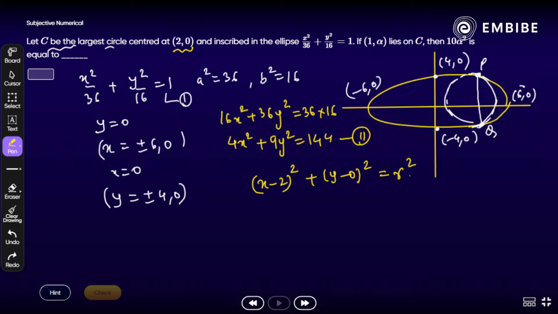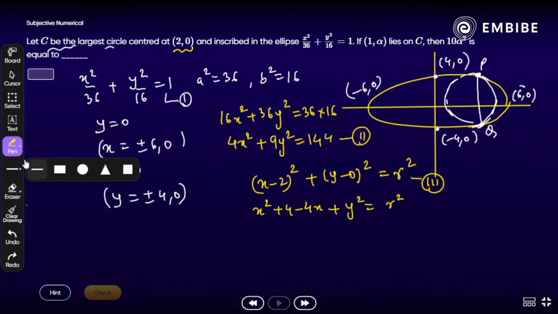अभी आपको इक्वेशन नंबर 2 और 3 को सॉल्व करना होगा. Yes, कैसे सॉल्व करें? We have x square plus 4 minus 4x plus y square equal to r square. If we multiply by 9 in this equation and then subtract from equation number 2, 9y square will get cancelled out.